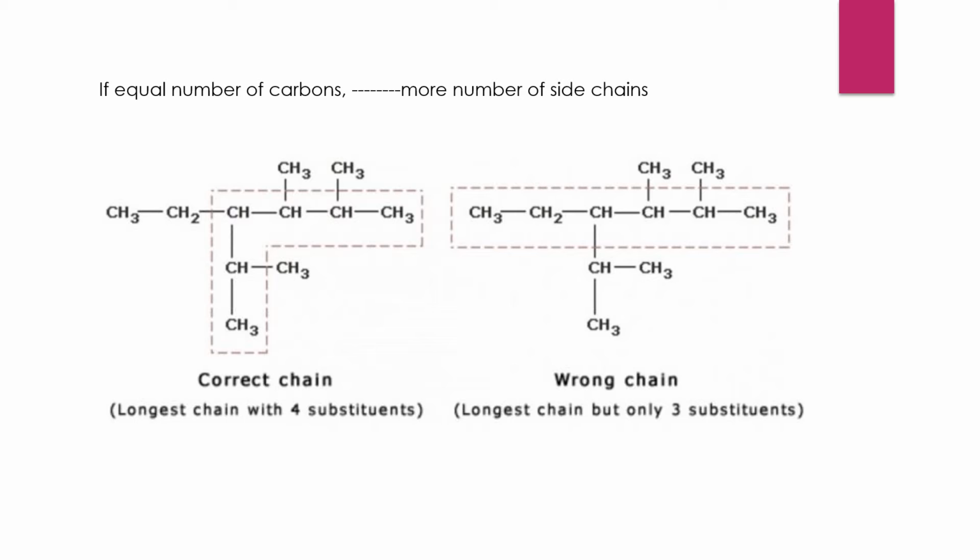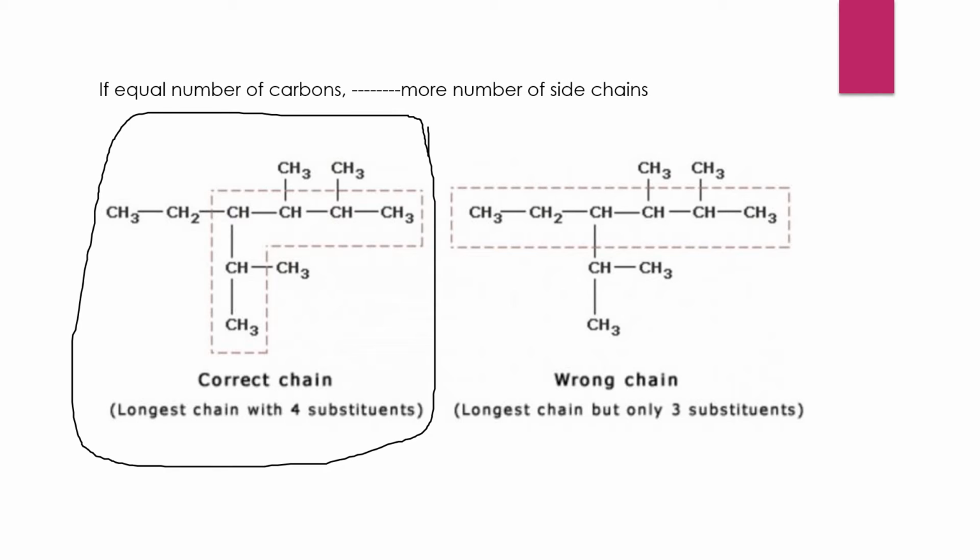We have some compound like this. In this compound, we have 6 carbons altogether. If you take first, second, third, fourth, fifth, sixth, we have to count the side chains. If the main chain has the same number of carbons when you count from any side, then you have to check that it should have more side chains. Okay. So observe the first type of structure here, how we have taken the carbons.